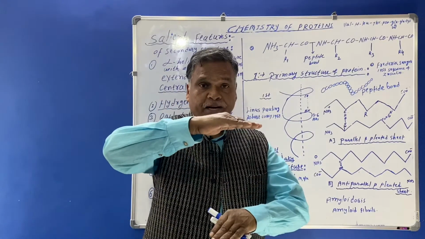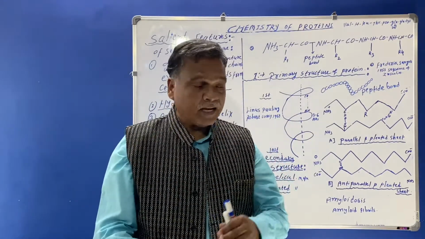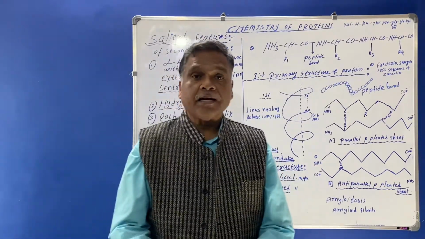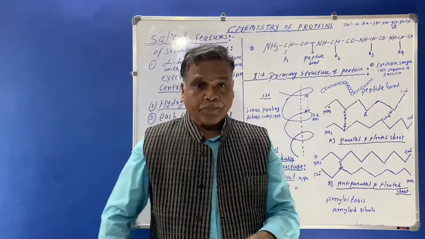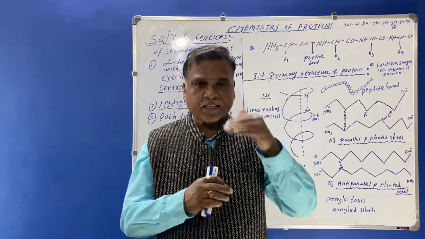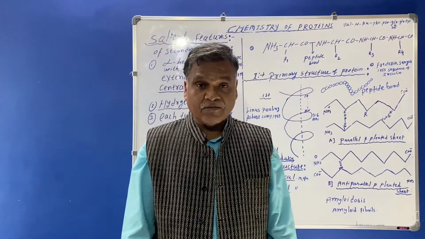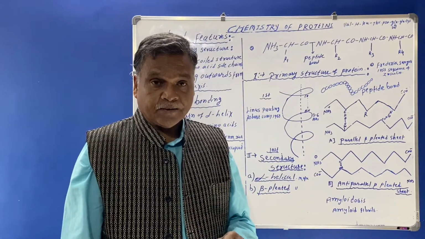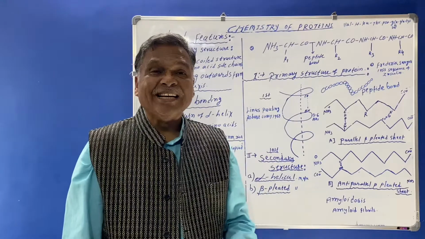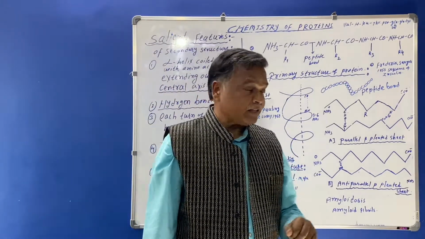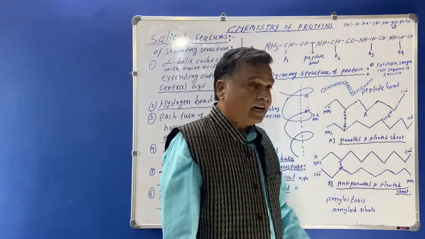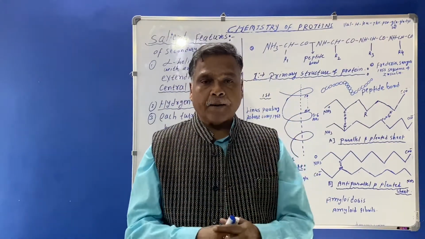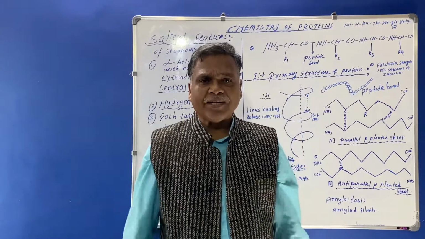The first polypeptide will have 21 amino acids and the second will have 30 amino acids, and these are connected with the disulfide bond, or you must know the disulfide bonds are present between two cysteine amino acids. So here Frederick Sanger in the year 1953 determined the backbone of insulin.